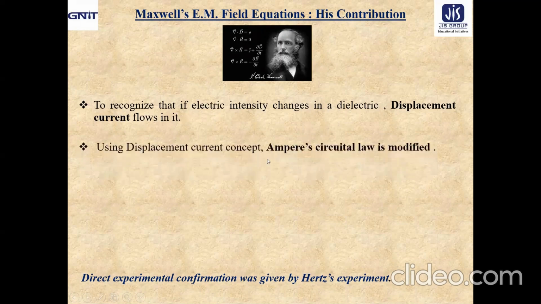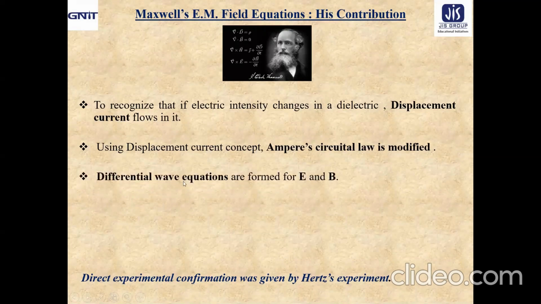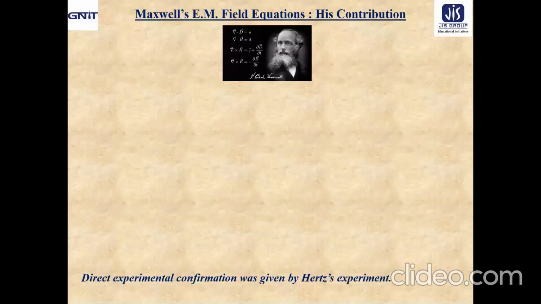In the light of the displacement current, Maxwell modified Ampere's Circuital law, and from there he found the differential wave equations for the electric field and the magnetic field. Ampere's Circuital law was modified by Maxwell, who found some inconsistency.